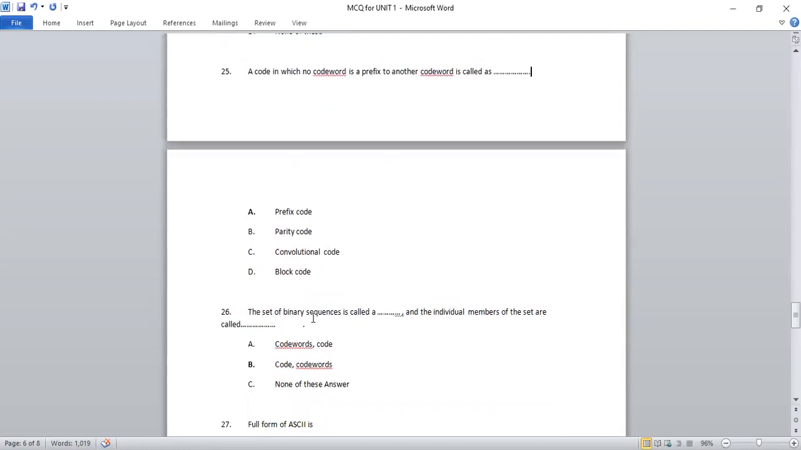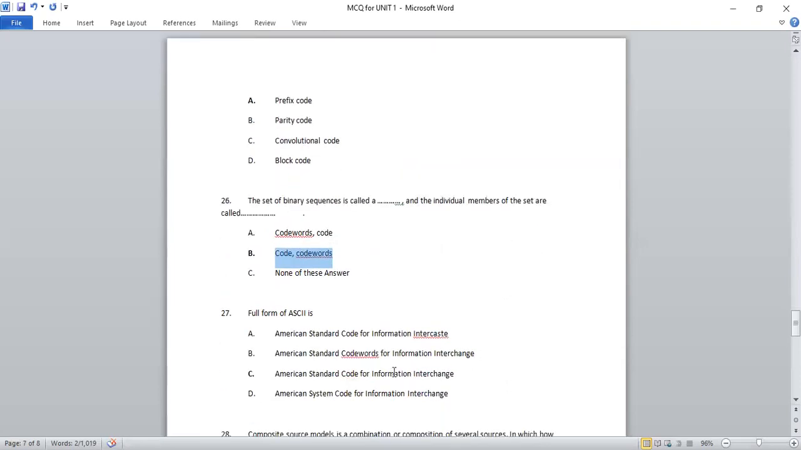Next question, the set of binary sequences is called a code and the individual members of the set are called as code words. So A option is code words and code. This is not correct. B is code and code words. This is correct. And C is none of the answer is correct. So B option is the right answer. When we define a code, it is a set of binary sequences and a code word is an individual member of the set.